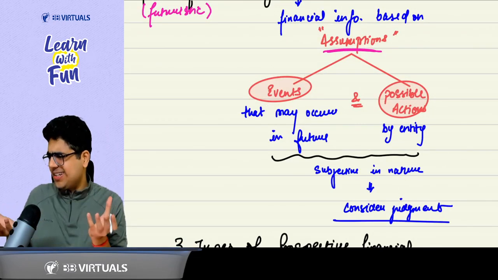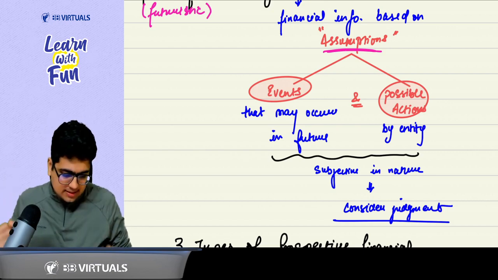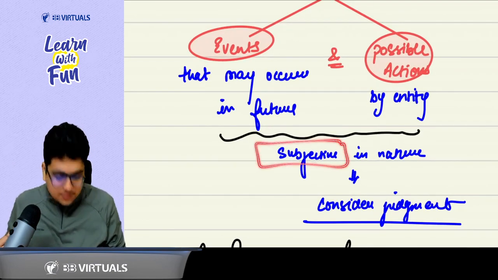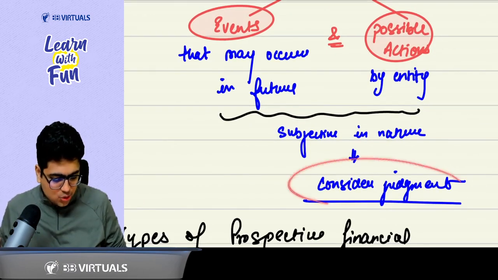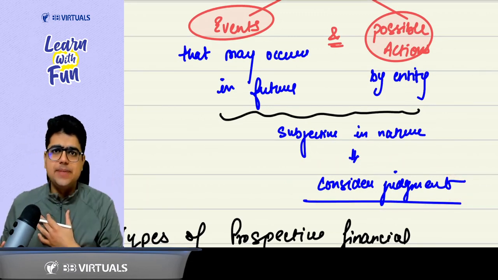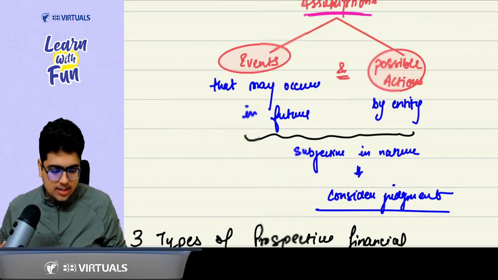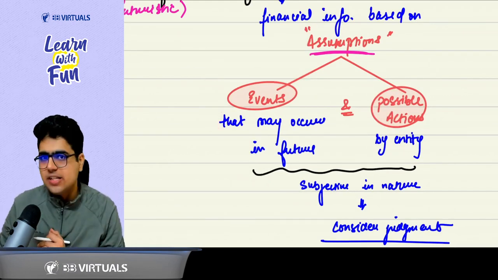Sir, what are you saying? Now everyone can have a different view on this. So this thing is subjective in nature, and you as a practitioner need to consider the judgment of the management. Is this point clear? Yes, sir. Sir, can you give us an example of what are the types of prospective financial information?